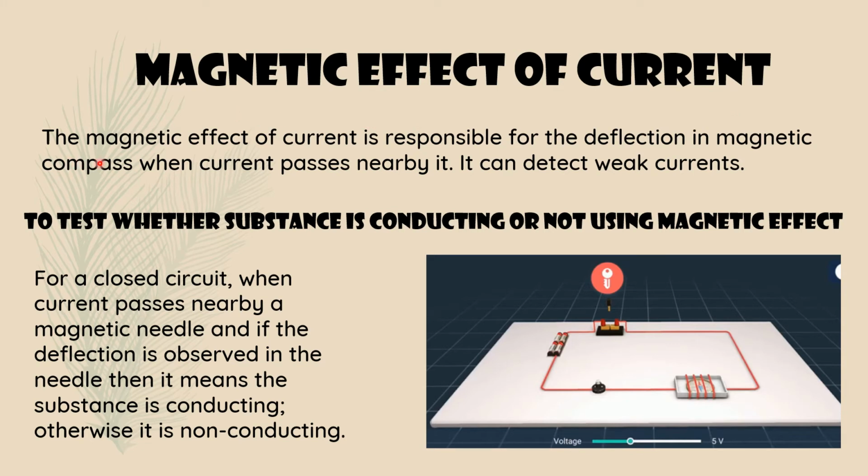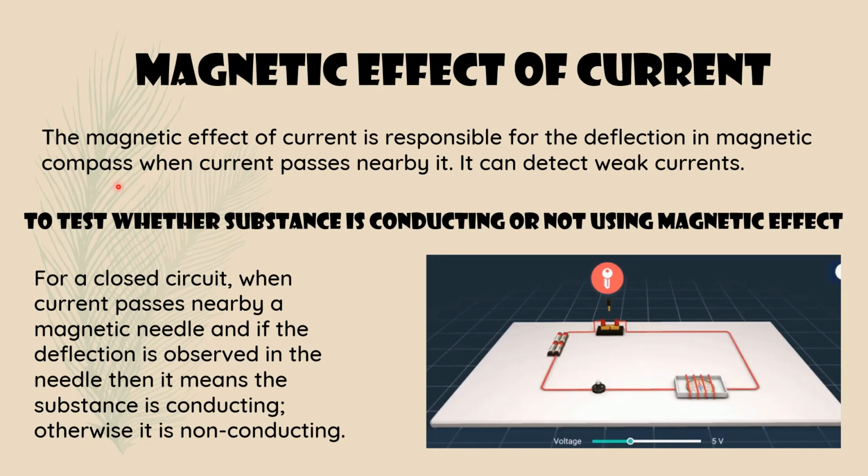Listen. The magnetic effect of current is responsible for the deflection in a magnetic compass when current passes nearby it. It can detect weak current. So using this magnetic effect, we can detect the presence of electricity. The magnetic effect of current is responsible for the deflection in the magnetic compass.